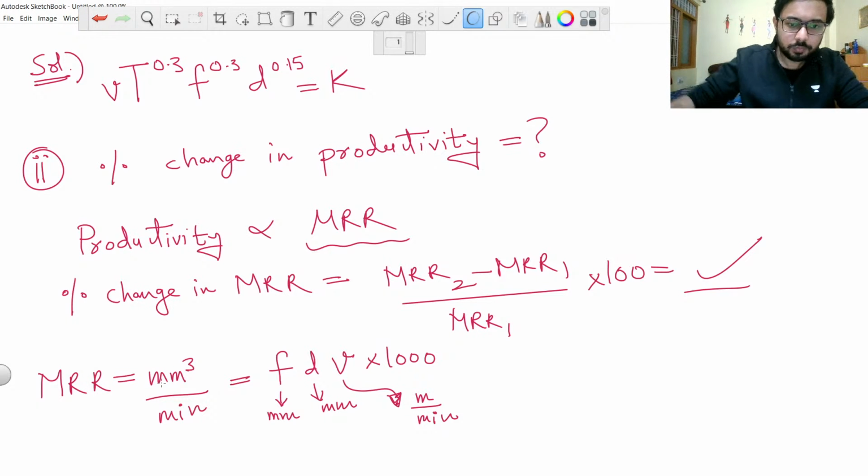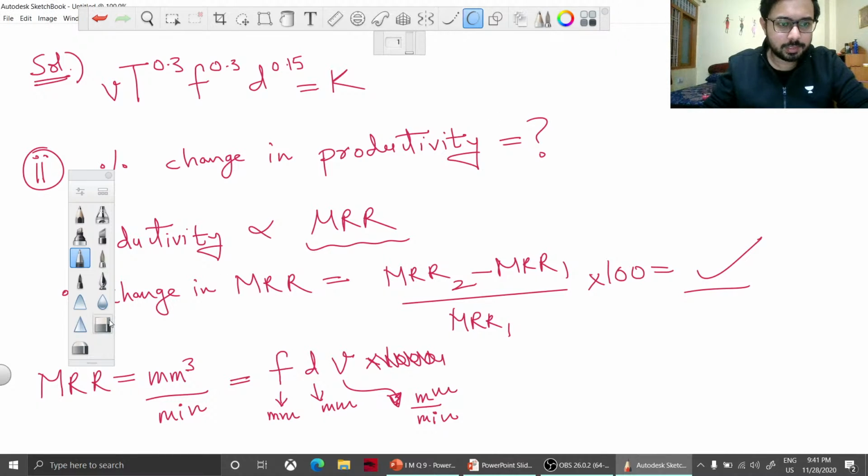Okay, so for this question we don't have to use the 1000, because if we are taking v in mm per minute, converting it by ourselves, then this 1000 is not needed. So we will use just fdv. The 1000 is not being used because we have assumed that we are putting the value of v in mm per minute. So now let me just erase this first of all to make some space.